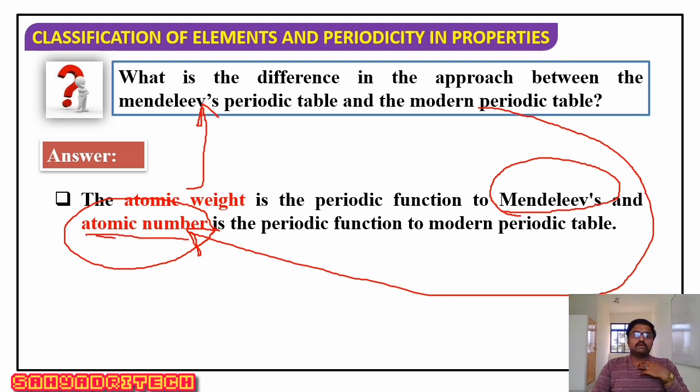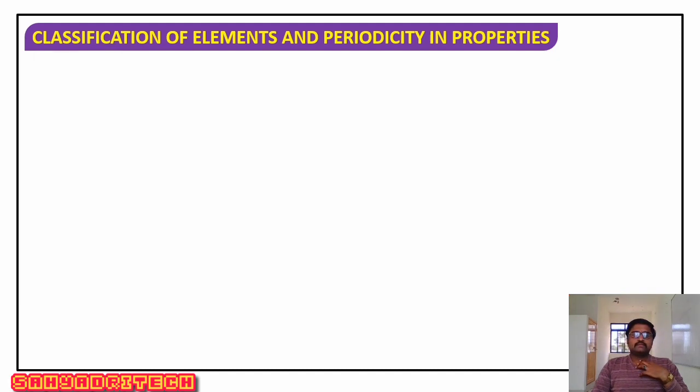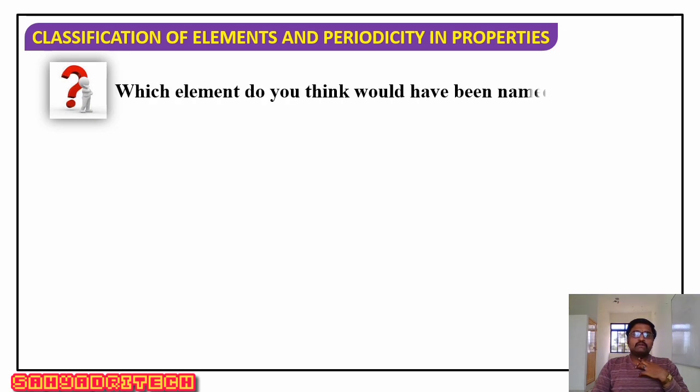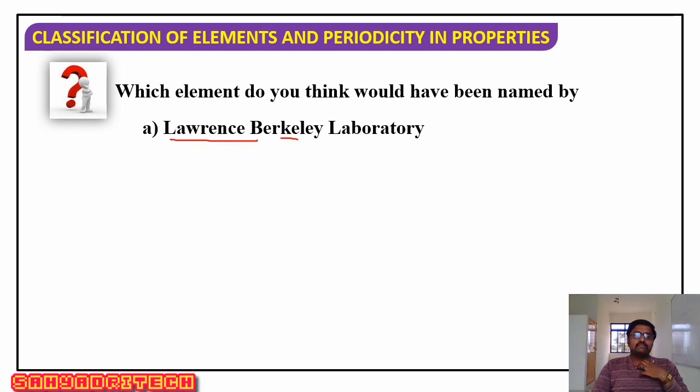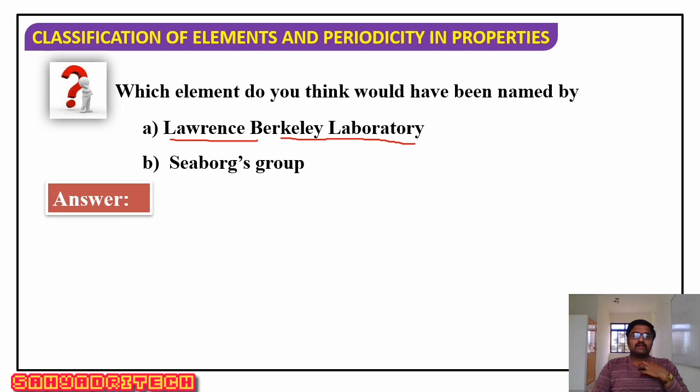Okay, well, further, if you get one more question, say, which element would have been named by the Lawrence Berkeley Laboratory, or by Seaborg's group? Well, the answer: Lawrence Berkeley Laboratory.